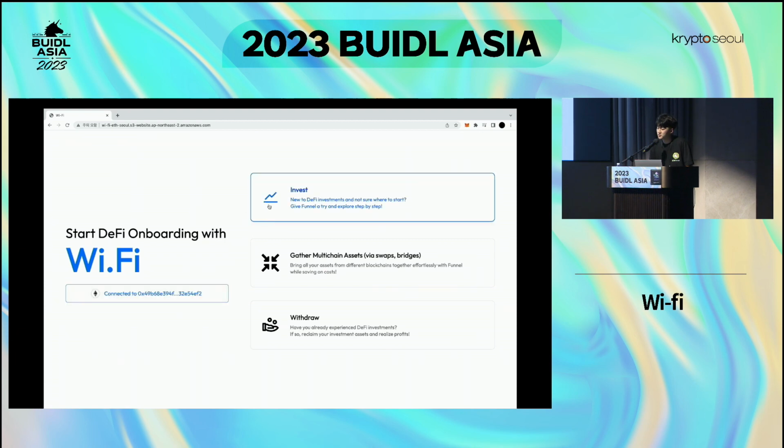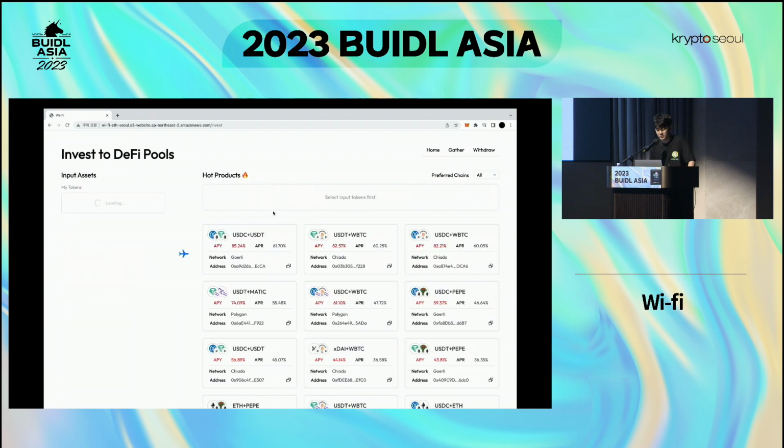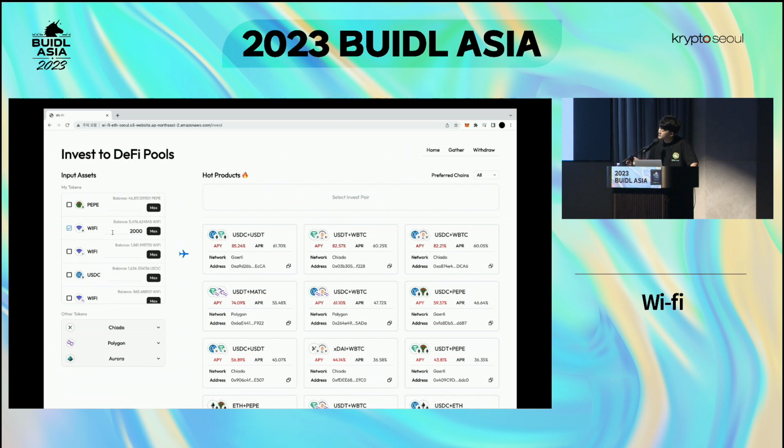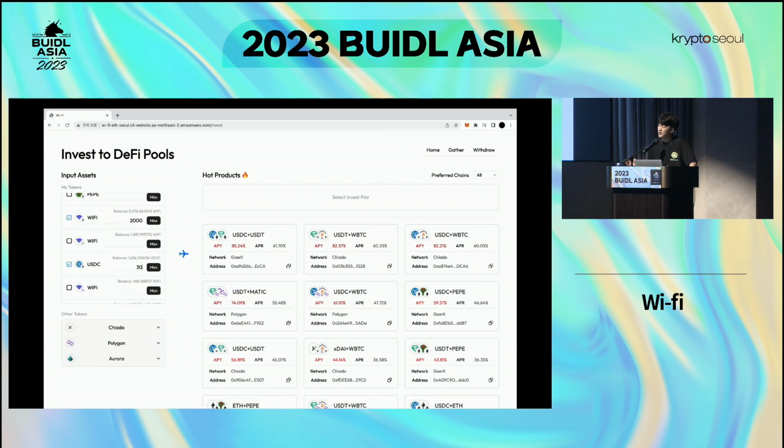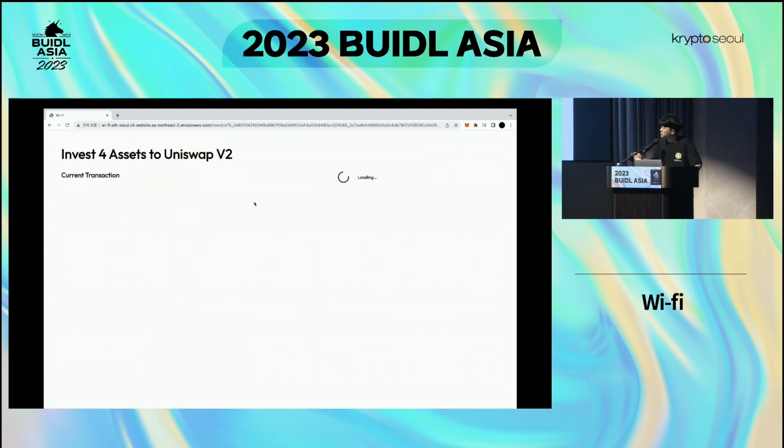So you first connect your wallet, and first we'll be investing in the DeFi protocol. On the left-hand side, you could see that it automatically detects which type of assets you have and how much you have regardless of the source chain. And on the right side, it shows you the DeFi protocols with the highest APR regardless of the DeFi protocol type and the destination chain. So you choose which assets you're going to invest with, and you press that button.